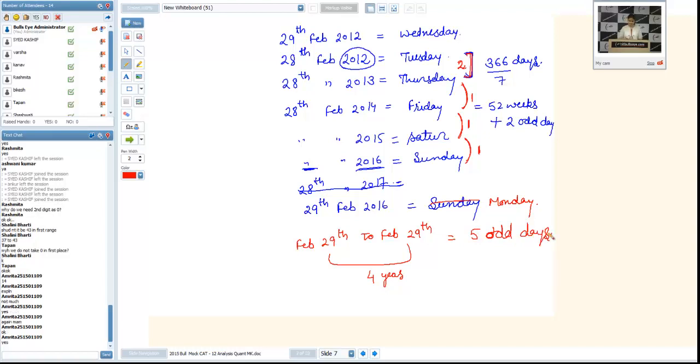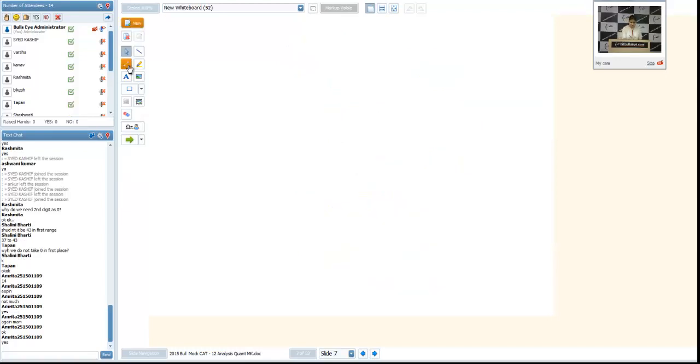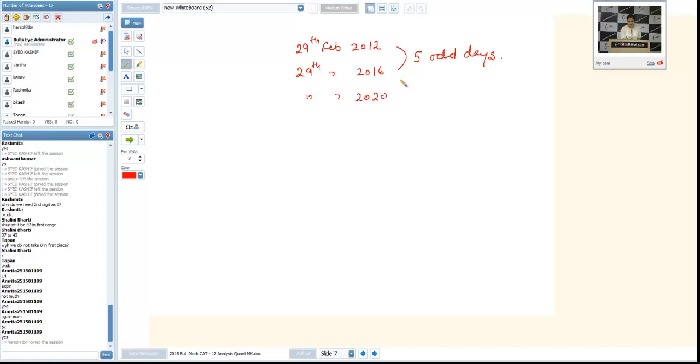Is it okay? We are actually trying to make a cycle. So we started from 29th February 2012. Then we came to 29th February 2016, and we are getting 5 odd days. Since we know that after every 7 days, the days are repeating, that's why we can go for any multiple of 5 which is a multiple of 7 also. Directly you can do that.